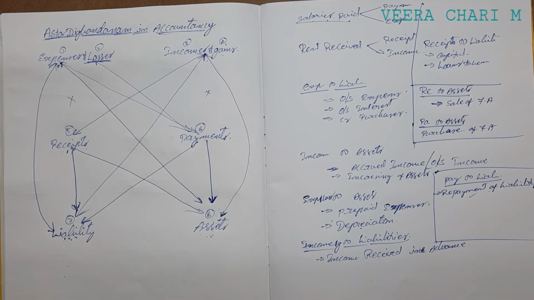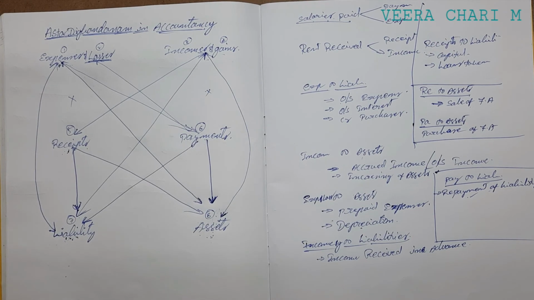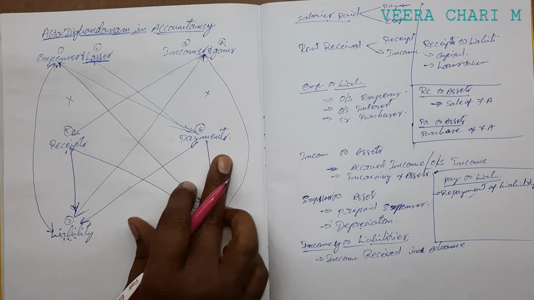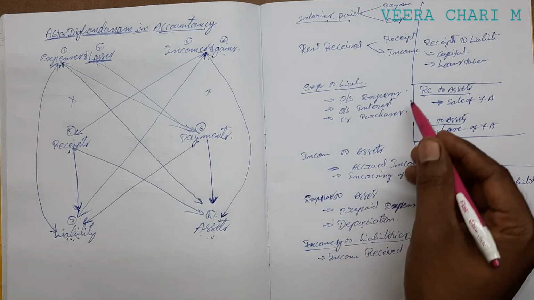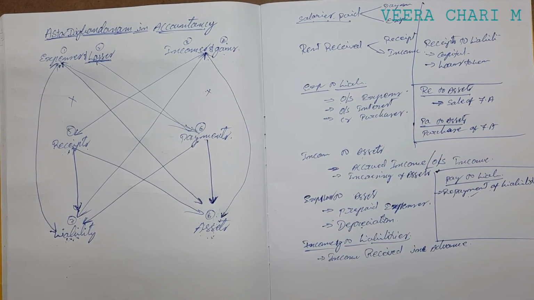That is the relation of transactions between payments and liabilities. There are many transactions, but I have given only a few minimum examples for understanding purposes. Because we write many expenses, incomes, receipts, payments, liabilities and assets, there are a huge number of them, but I can explain only with some examples.